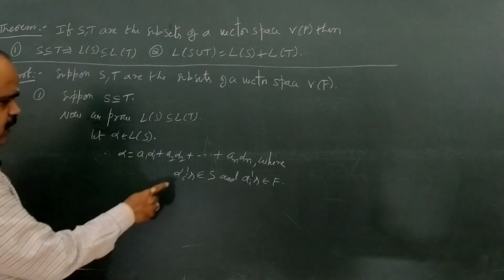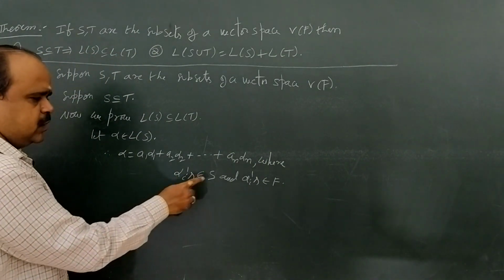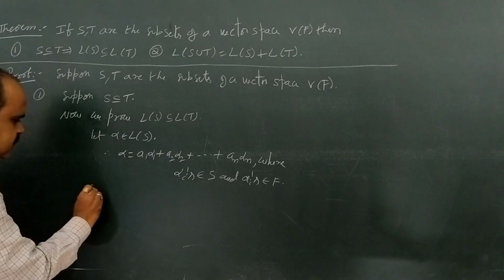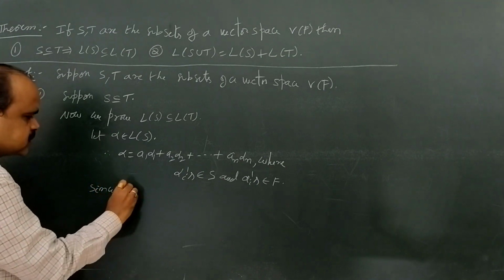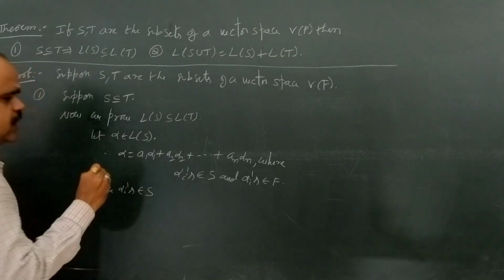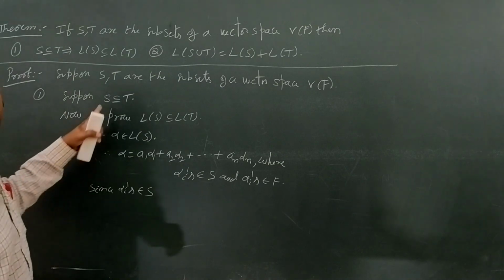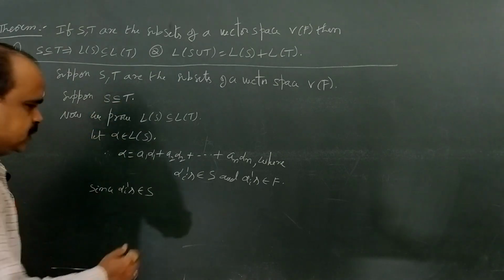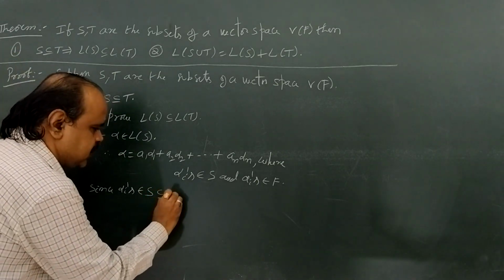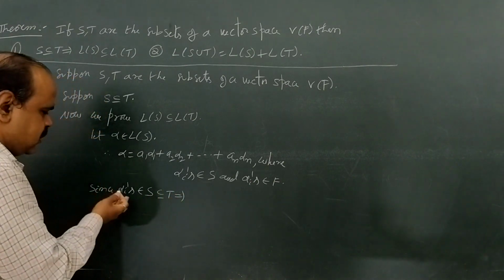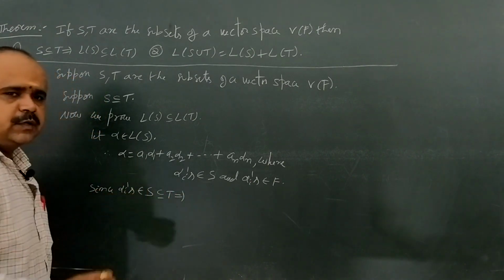Now here alpha i's belong to S, and from the statement we have S is a subset of T. So since S is a subset of T, all these alphas now belong to T.